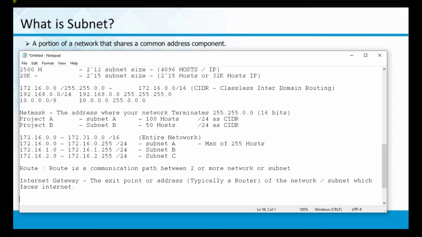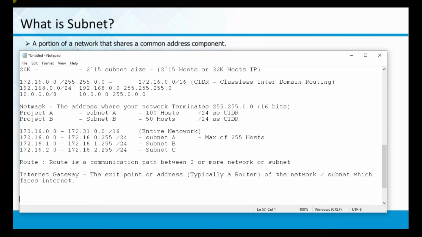Subnet A faces the internet gateway, so you can log in from your system and enter it, and from that system you can go into the other system through the route. Is this clear? This is the concept of what we are going to do in our VPC.